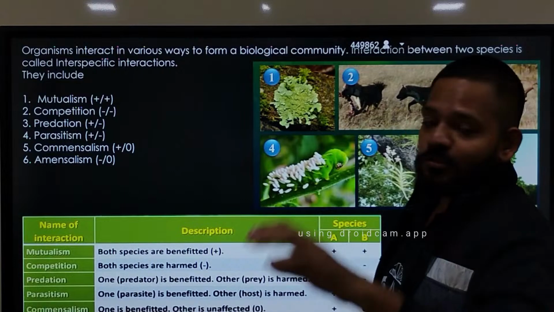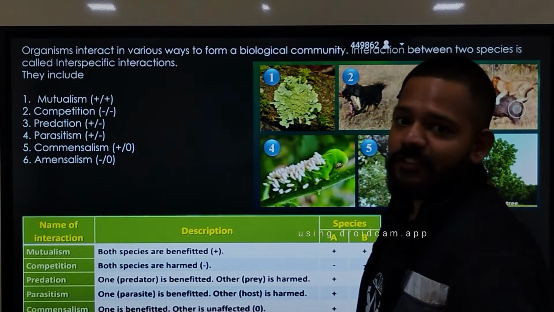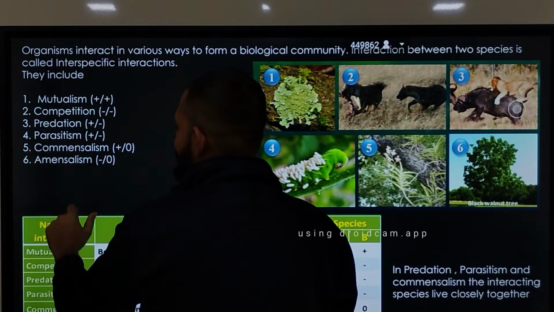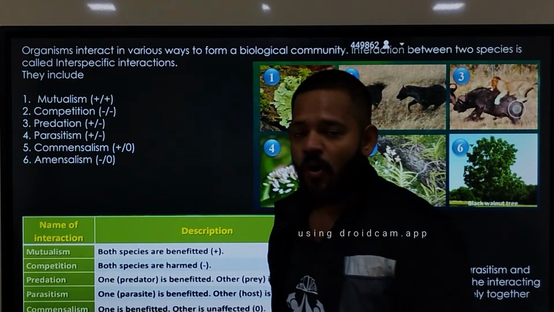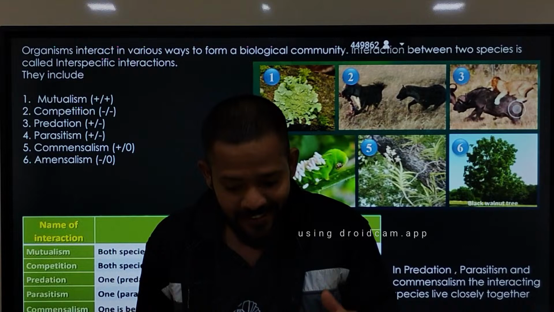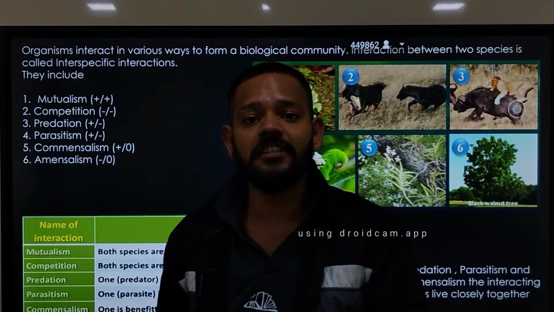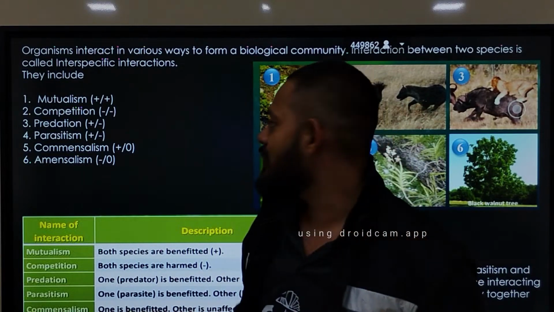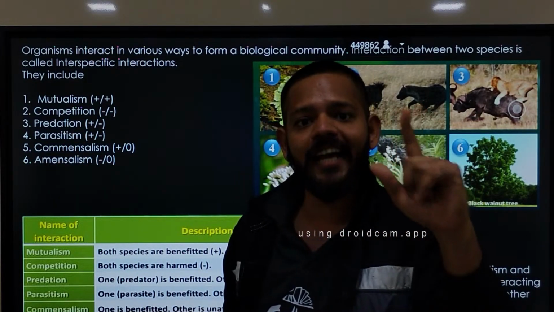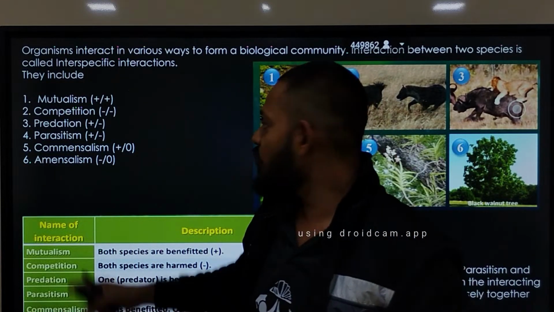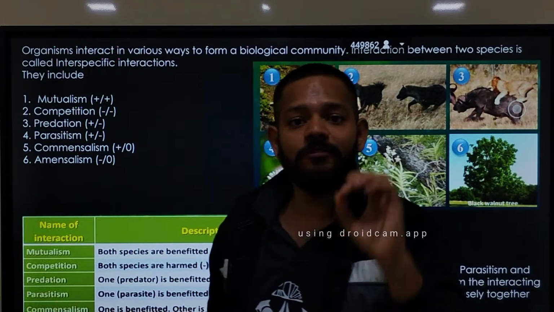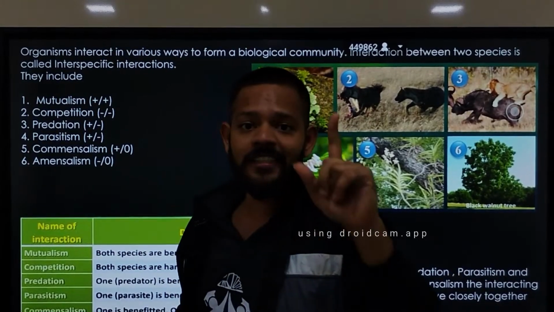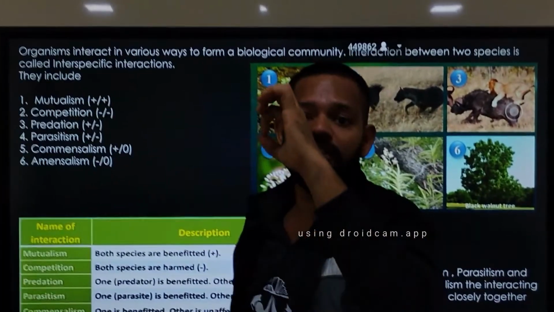Okay. So first we have to see the different interactions, and we have the 6 interactions in our course. Mutualism, competition, predation, parasitism, commensalism. Mutualism is the interspecific relationship in which both species are in profit. Competition, both species are negative. Predation, one is on the positive side and one is on the loss side. Parasitism, one is on the positive side and the other one on the negative side. Commensalism, one is on the positive side and the other one is on the zero side.